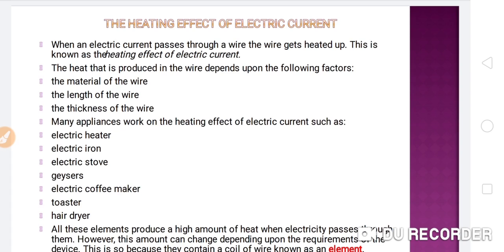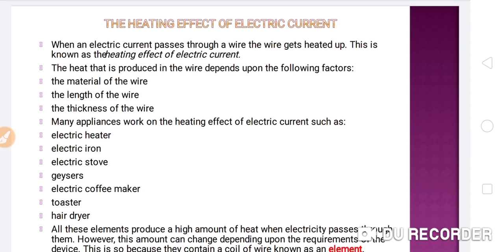And this phenomenon is known as the heating effect of electric current. The heat that is produced in the wire depends upon the following factors. There are different factors due to which the heating effect takes place in electric wires. The first is the material of the wire. Which kind of material we are using to form the wire? It totally depends on the material of the wire.